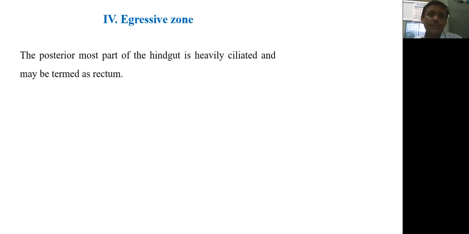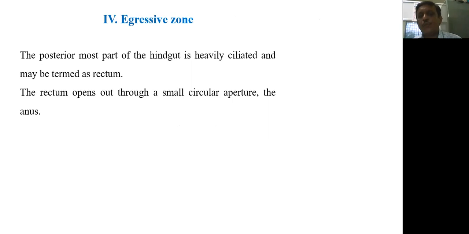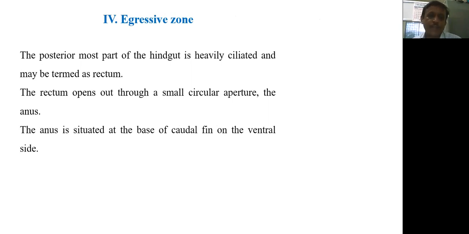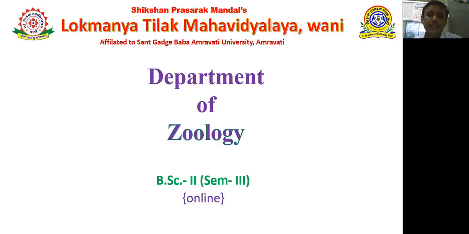Then the last part of the alimentary canal is the egressive zone. The egressive zone is the posterior-most part of the hindgut, and it is heavily ciliated and may be termed the rectum. The rectum opens out to a small circular aperture called the anus. The anus is situated at the base of the caudal fin on the ventral side, as we have already seen in the external features of Amphioxus. It has an anal sphincter.